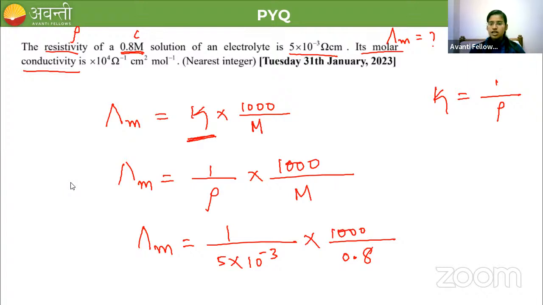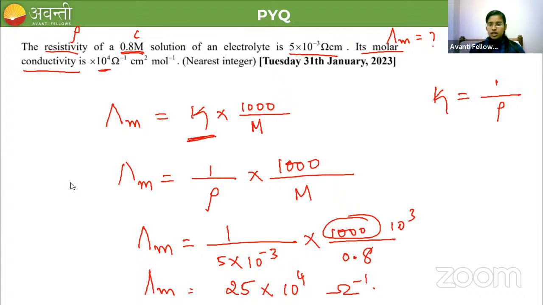Are you getting 25, Kaushik? Very good. So this is 1000, which is nothing but 10 power 3. Okay, so I can take this 10 power minus 3 to the numerator. It will be 10 to the power 6. Now I have to get the answer in terms of 10 to the power 4. So accordingly, do the rearrangement, multiplications and divisions and get the answer. The answer will be 25 into 10 to the power 4 per ohm centimeter square per mole. Okay. So value that we have to find is 25. Very good. Bhagat and Kaushik have got the answer.